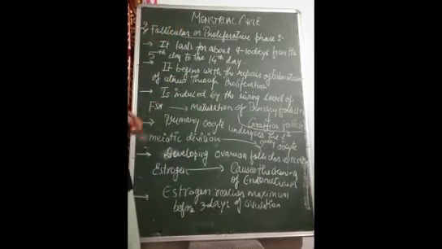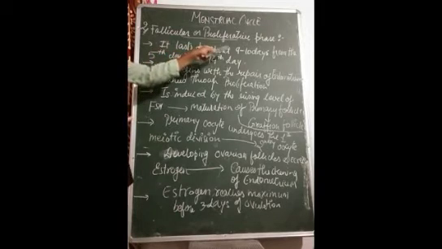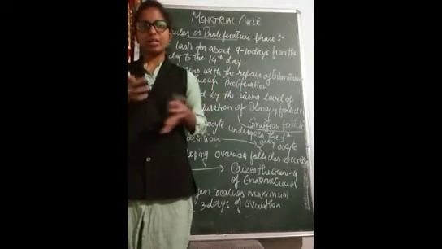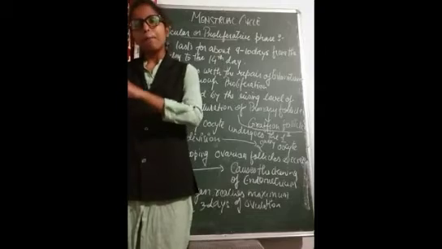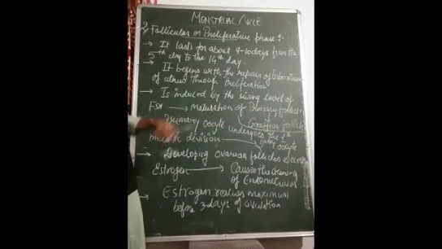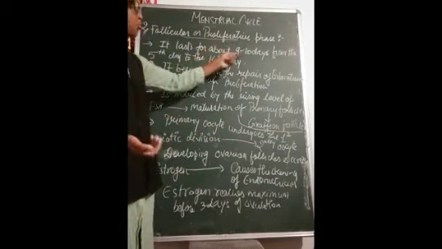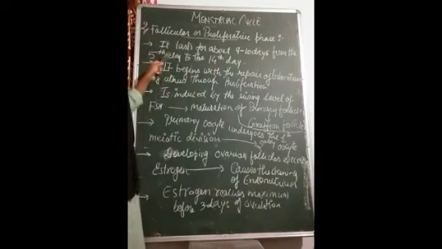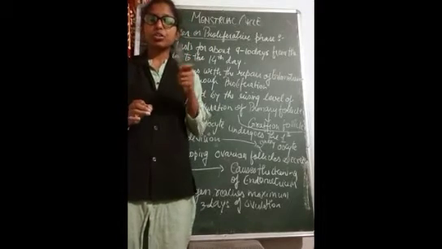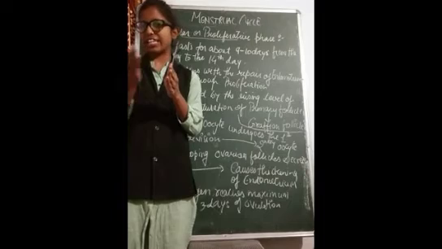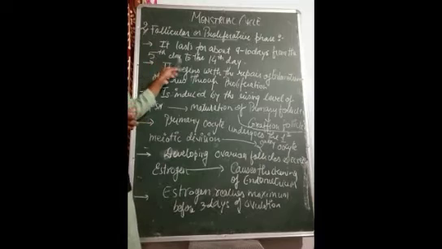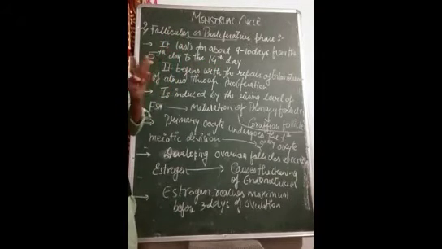Okay, so let us see the first point. It lasts for about 9 to 10 days. If we are talking about the follicular phase, it will be completed within 9 to 10 days. It is not a particular day we are counting, but the duration it will take to complete. As I have told, from the 5th day, when the menstruation phase stops, let us take on average the 5th day. From that day the counting will start, from the 5th day to the 14th day. That is a period of 9 to 10 days.